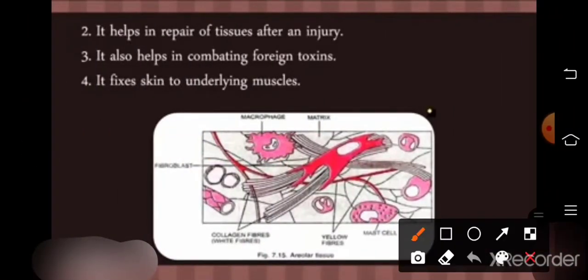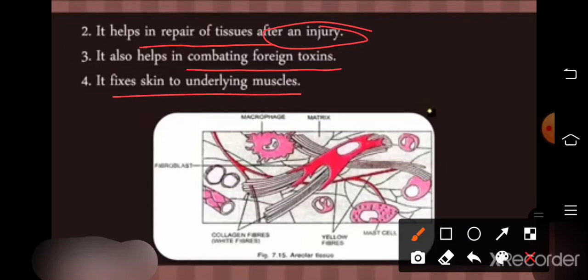It also helps in repair of tissue after an injury and helps in combating foreign toxins. It fixes skin to underlying muscles.